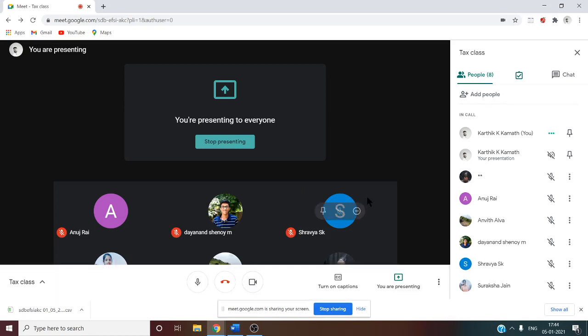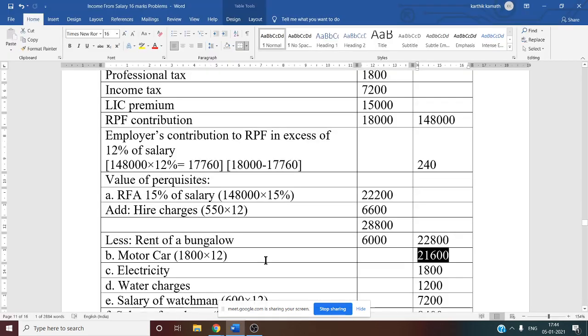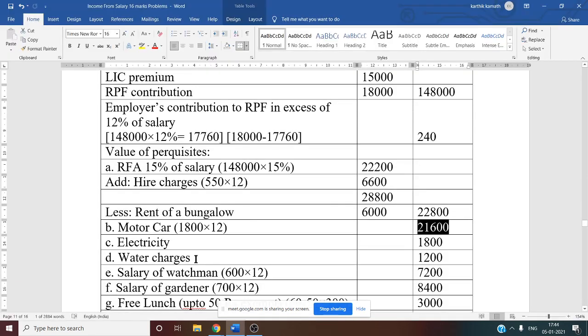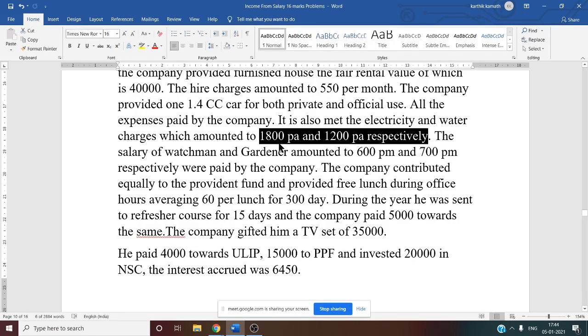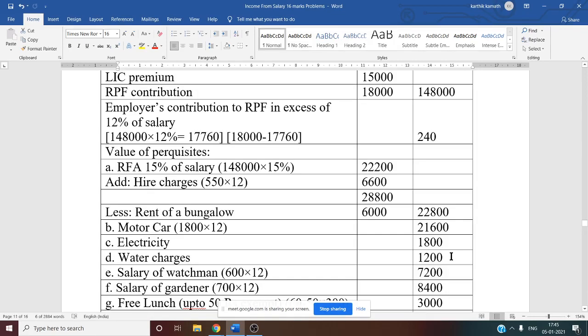If they give one, you can add 900 per month for the driver's salary, again as per the statutory limit. Then electricity and water charges are given per annum, so write the amounts paid by the employer, 1,800 and 1,200, directly. These are also perquisites.